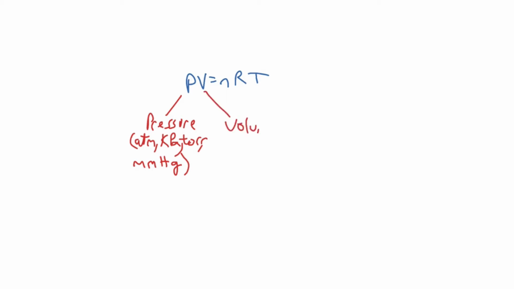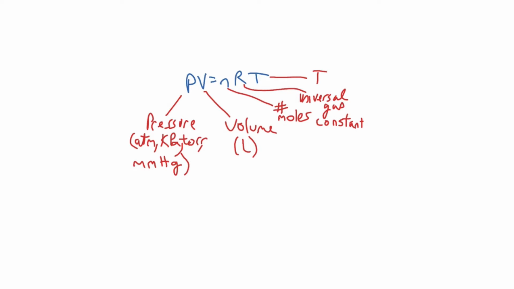V is volume and can be measured in anything but usually is measured in liters. N is the number of moles and is obviously measured in moles. R is the universal gas constant, a constant that units have to agree with the other numbers. And T is temperature, and it must be measured in Kelvin.